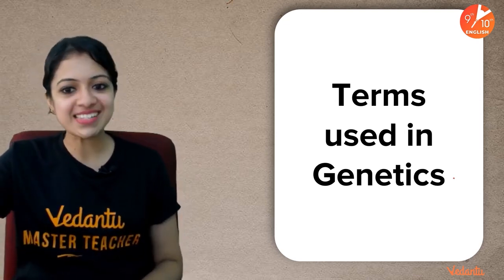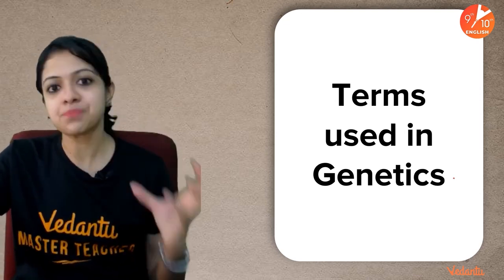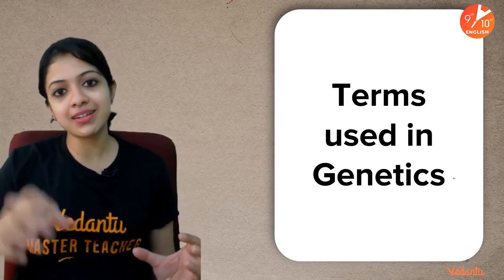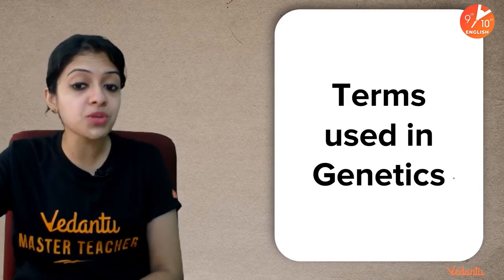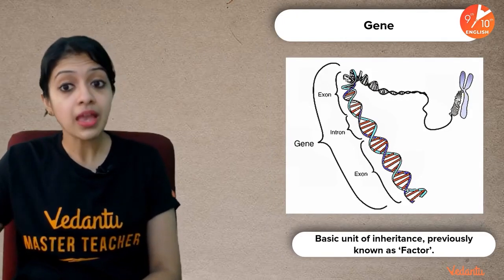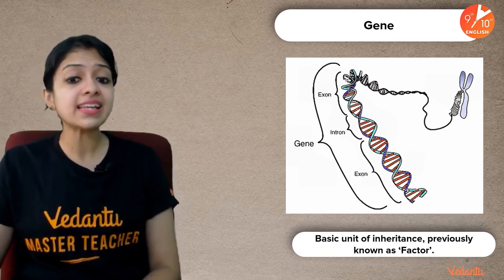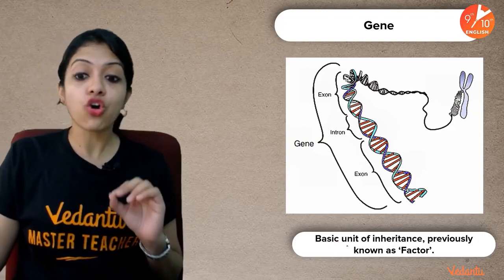Okay, we are going to be discussing the core aspects of whatever will help you understand more about this chapter in the upcoming sessions, which are the most important terms used in genetics. Yes, first of all, the term gene. What exactly is gene? Gene is basically, we call it the basic unit of inheritance.